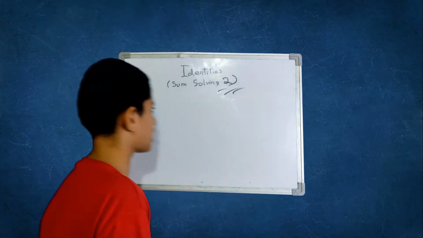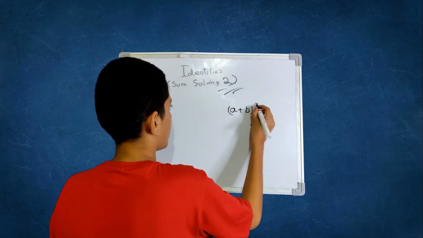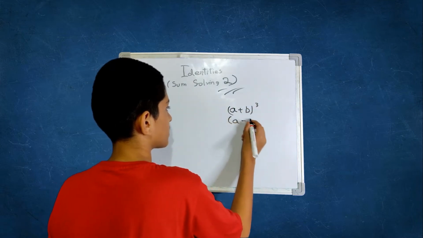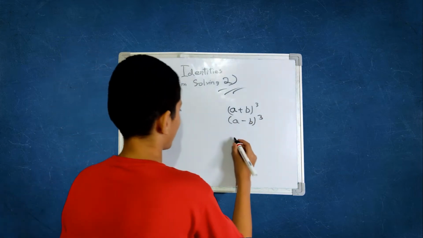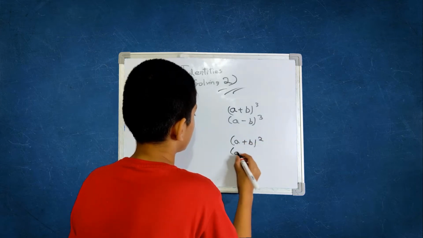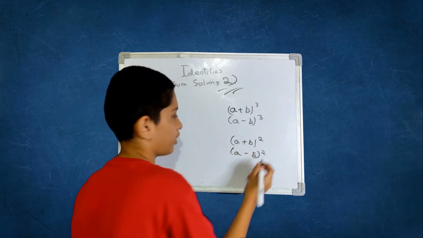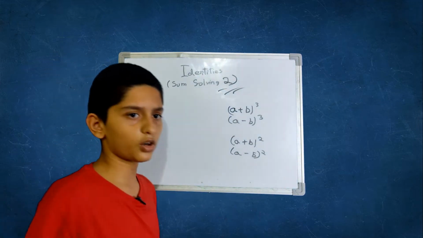Today we are going to discuss a plus b the whole cube and a minus b the whole cube. In my last video, we had discussed a plus b the whole square and a minus b the whole square. If you didn't watch it, you can go watch it by clicking on the pop-up right over there.